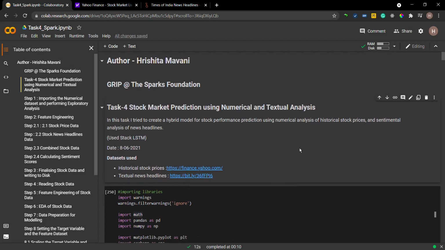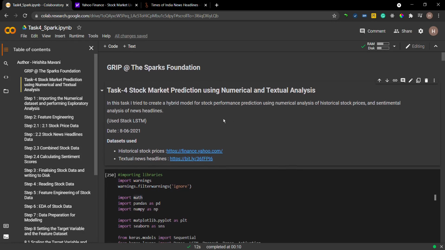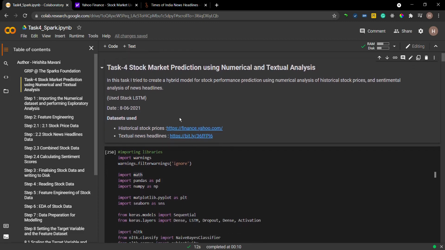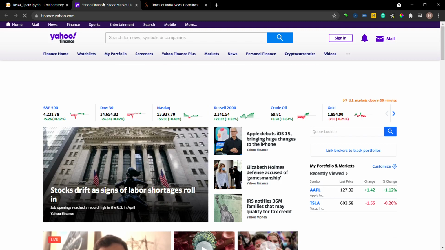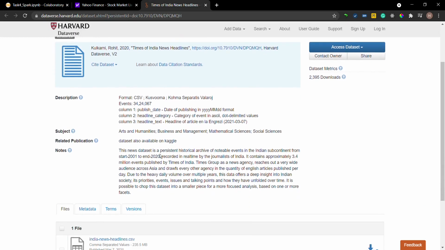As a part of my internship program at Sparks Foundation, this is my second project. Basically speaking, it is task 4 of the data science internship program and it is called stock market prediction using numerical and textual analysis. The datasets I have used here are the stock price dataset from Yahoo Finance and the news headline from this website.